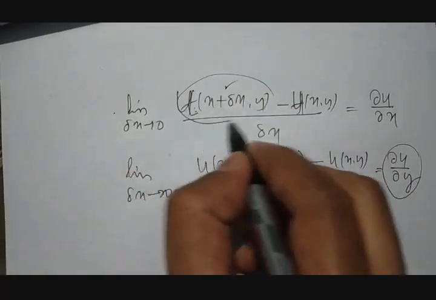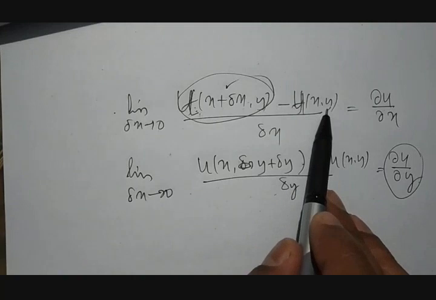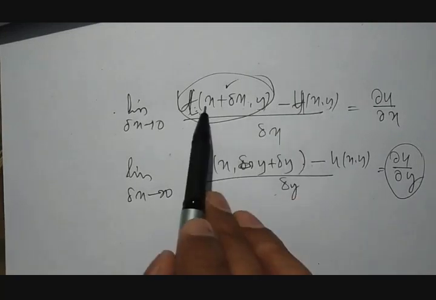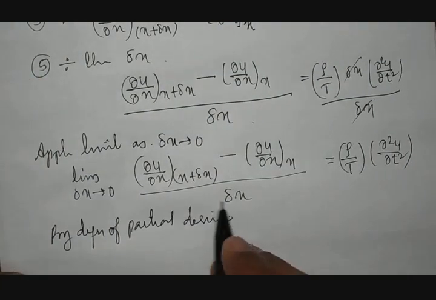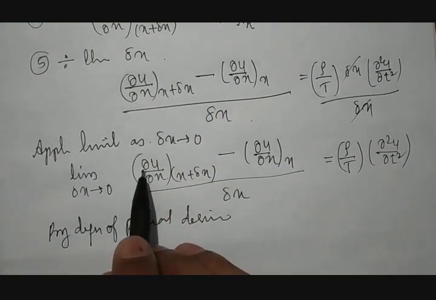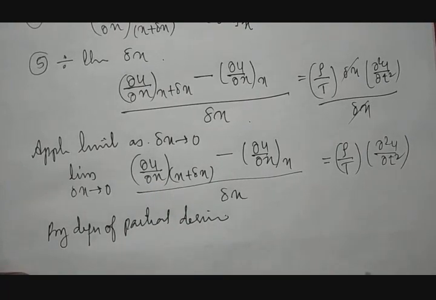But one thing we need to observe. Here the increment is given to a function. But in this case, it is not just a function, it is a derivative. You can see it is already a first order derivative.